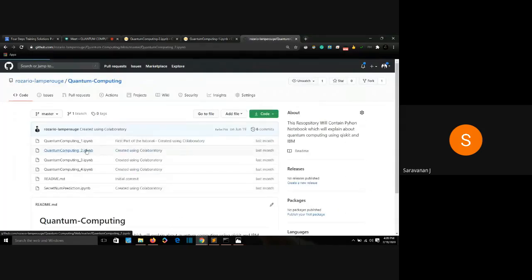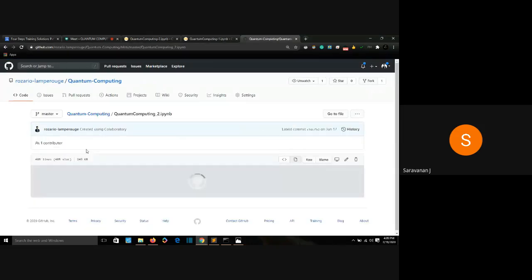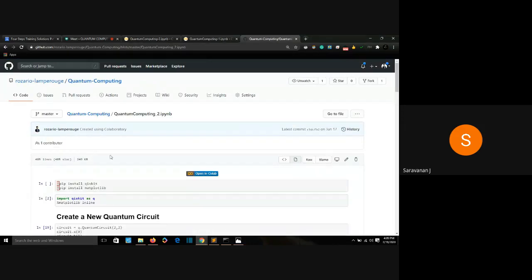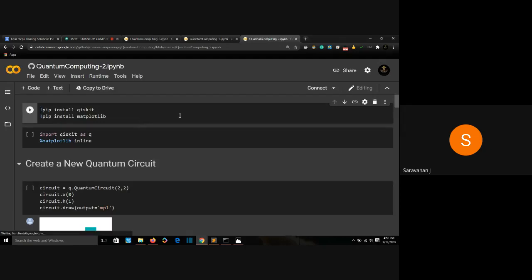Click on quantum computing 2.ipynb. This is available on smartphone too, so you can do it right away on your smartphone. And click on Open in Colab. That's all you need to do. You don't need any other prerequisites to run this code. So I would highly recommend you run this code and visualize your own qubits.